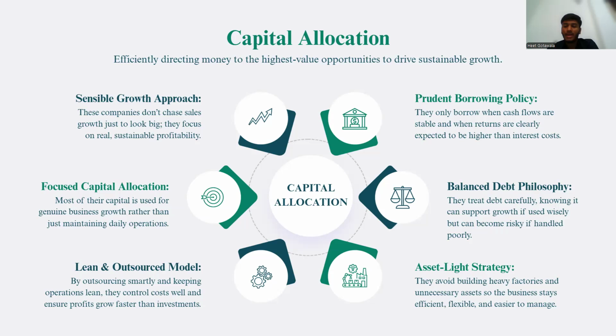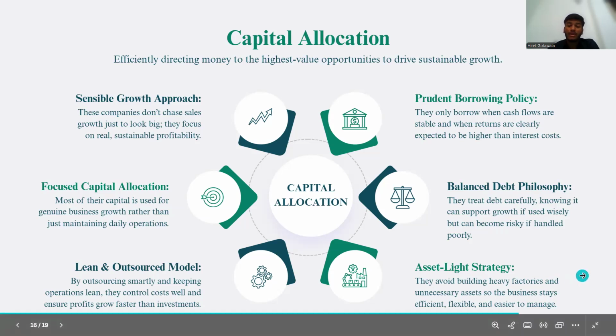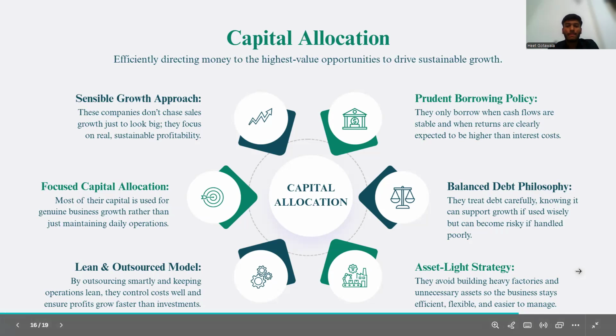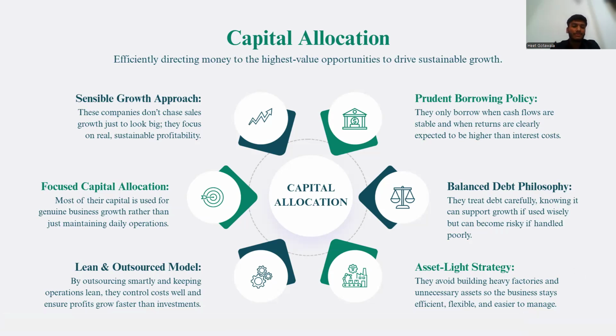Fifth, the balanced philosophy. They treat debt carefully, knowing it can support growth if used wisely, but can become risky if handled poorly. Sixth is the asset-light strategy. They avoid building heavy factories and unnecessary assets, so the business stays efficient, flexible, and easier to manage. In an example like Marico, the FMCG firm deploys capital mainly within core products where margins are high and growth opportunities are strong. So the next slide will be explained by my teammate, Smit. Thank you.